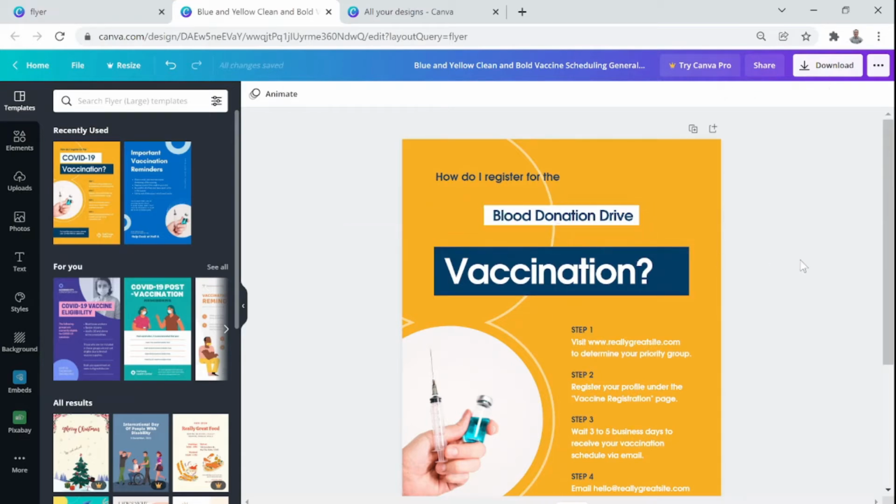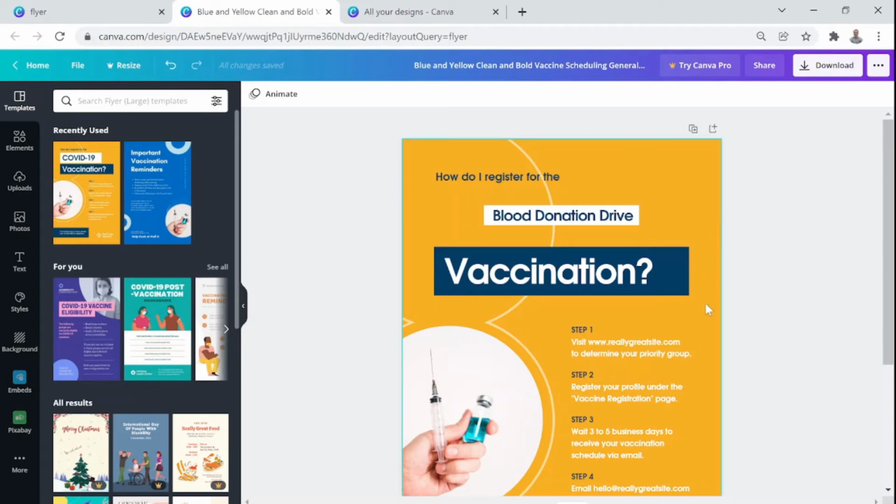Now, one of the things that you benefit from these ready-made templates is that they are usually professionally designed. What I mean by professionally designed is that the color combination you see on this particular template is very professional. The contrasts are exactly what you need. It's eye soothing. You cannot have, let's say, a pink color here or a purple color here, right? That will make the whole flyer look very shabby. So this is something that you get out of professional templates or the free templates that we have chosen.